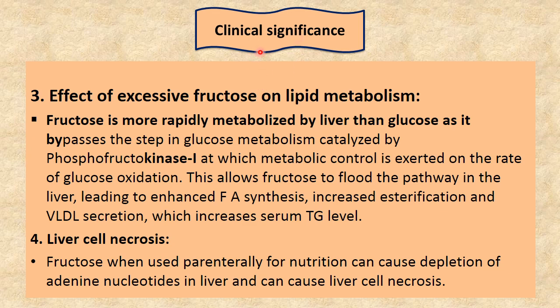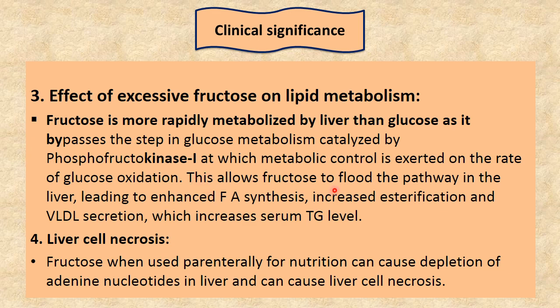Now the third clinical significance is the effect of excessive fructose on lipid metabolism. Fructose is more rapidly metabolized by the liver than glucose, as it bypasses the step of glucose metabolism catalyzed by phosphofructokinase 1, at which the metabolic control is exerted on the rate of glucose oxidation.